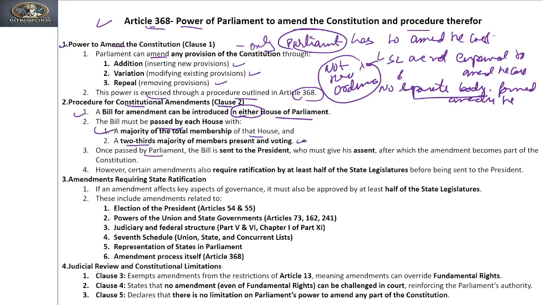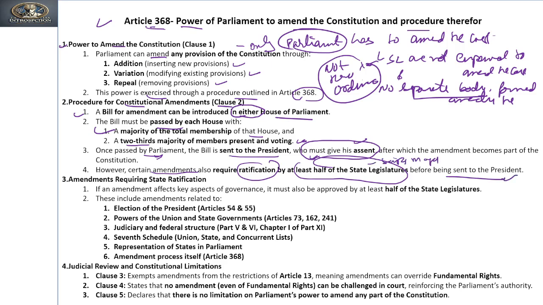Once passed by Parliament, a bill is sent to the President, who must give his assent to the bill. It means 368 makes it obligatory on the President to give his assent, after which the amendment becomes part of the constitution. However, certain amendments also require ratification by at least half of the states, and this is to be done by simple majority before being sent to the President.